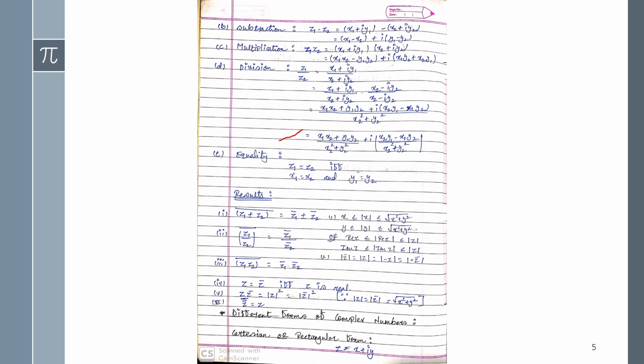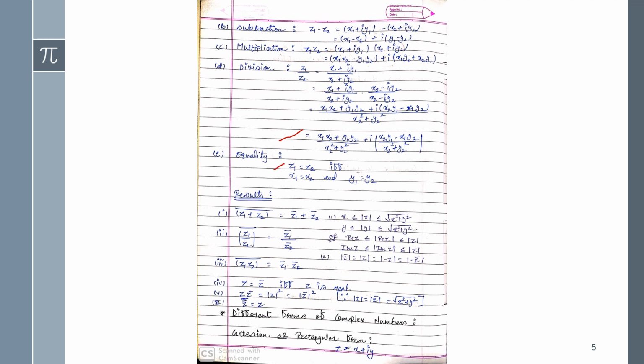Now the equality: z1 equals z2 if and only if we can write this, but when? If x1 equals x2 and y1 equals y2. So if we have x1 equals x2 and y1 equals y2, only then can we write z1 equals z2. So this one is again very important, guys.